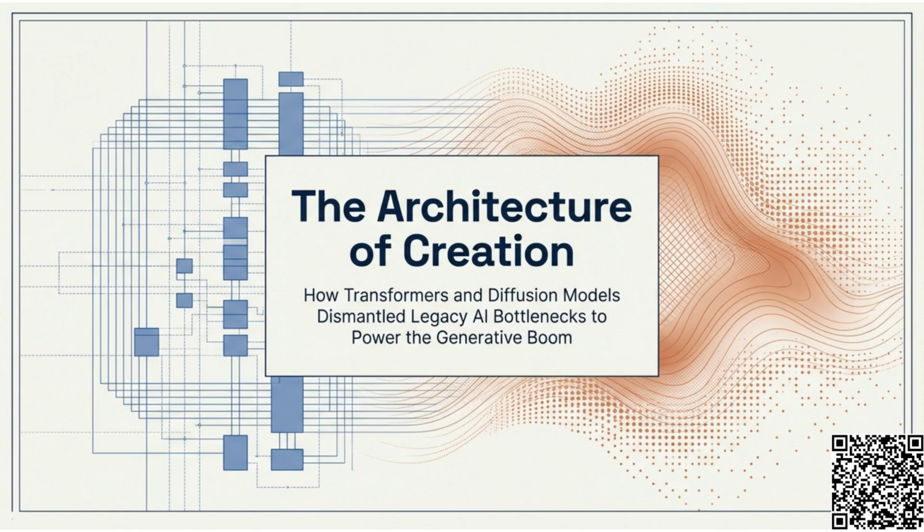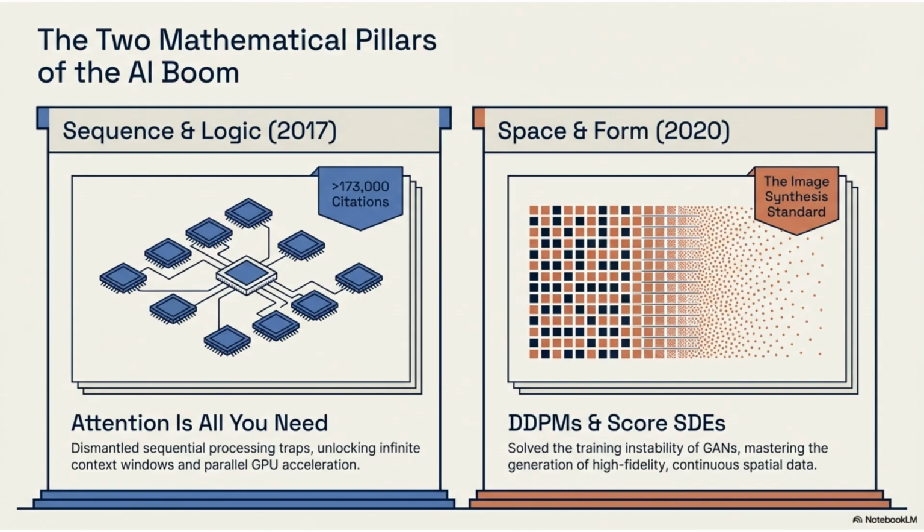Welcome to the Architecture of Creation, a deep dive into how transformers and diffusion models have overcome legacy AI bottlenecks to fuel the current generative boom. The AI boom rests on two mathematical pillars. First, the transformer in 2017 solved problems related to sequence and logic. Second, diffusion models in 2020 became the standard for image synthesis by mastering the generation of high-fidelity, continuous spatial data.